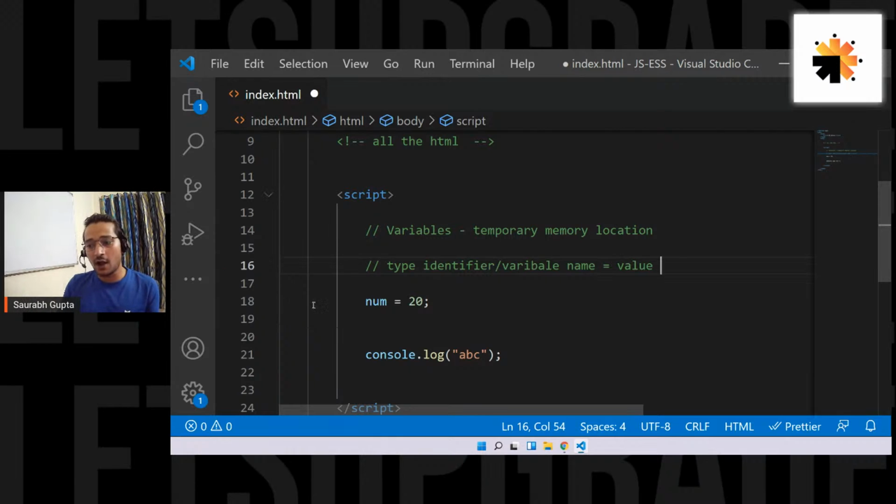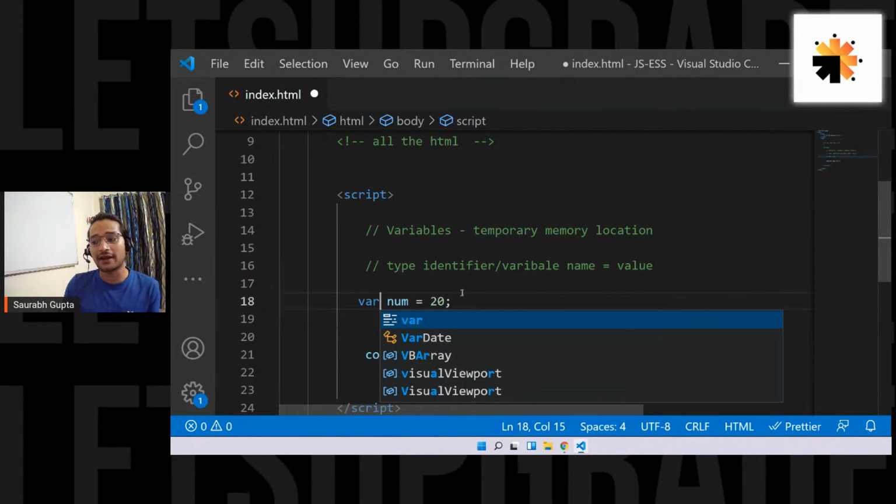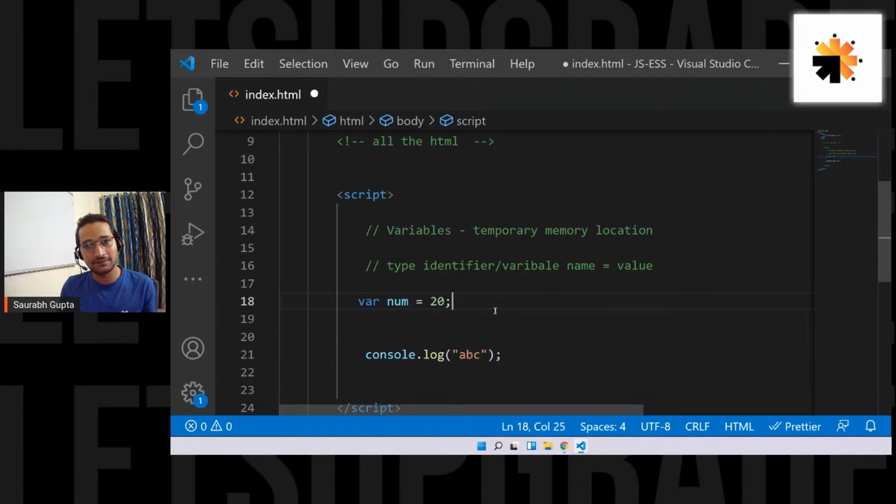Is that clear? Now, let's see how you give type, because in this case you can see I have only given name and value. I have not given type. So how do you give type? First of all, let's go to the old ways. Initially in JavaScript, there was only one type that you needed to give to create any variable, and that was called var. It stands for variant. That basically means the variable that you have created does not have a fixed type. The type will change depending upon the value that you pass. For example, when I put my mouse on this num, right now it is saying that the type of your variable is number.